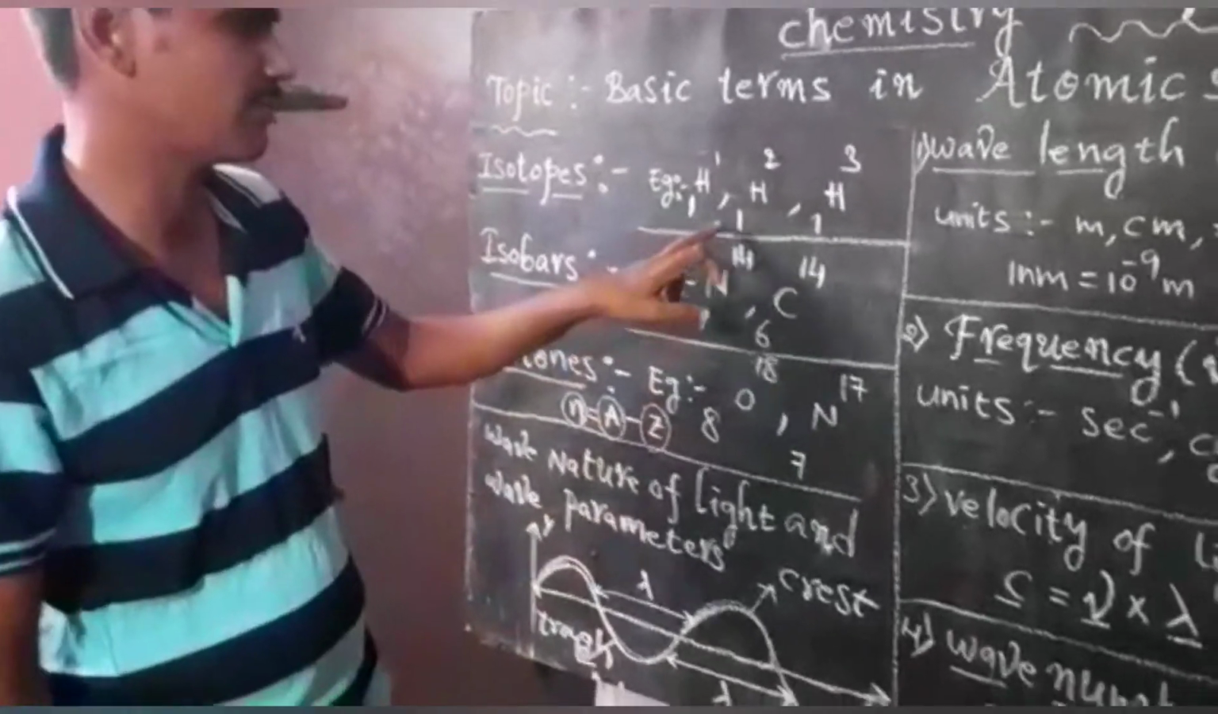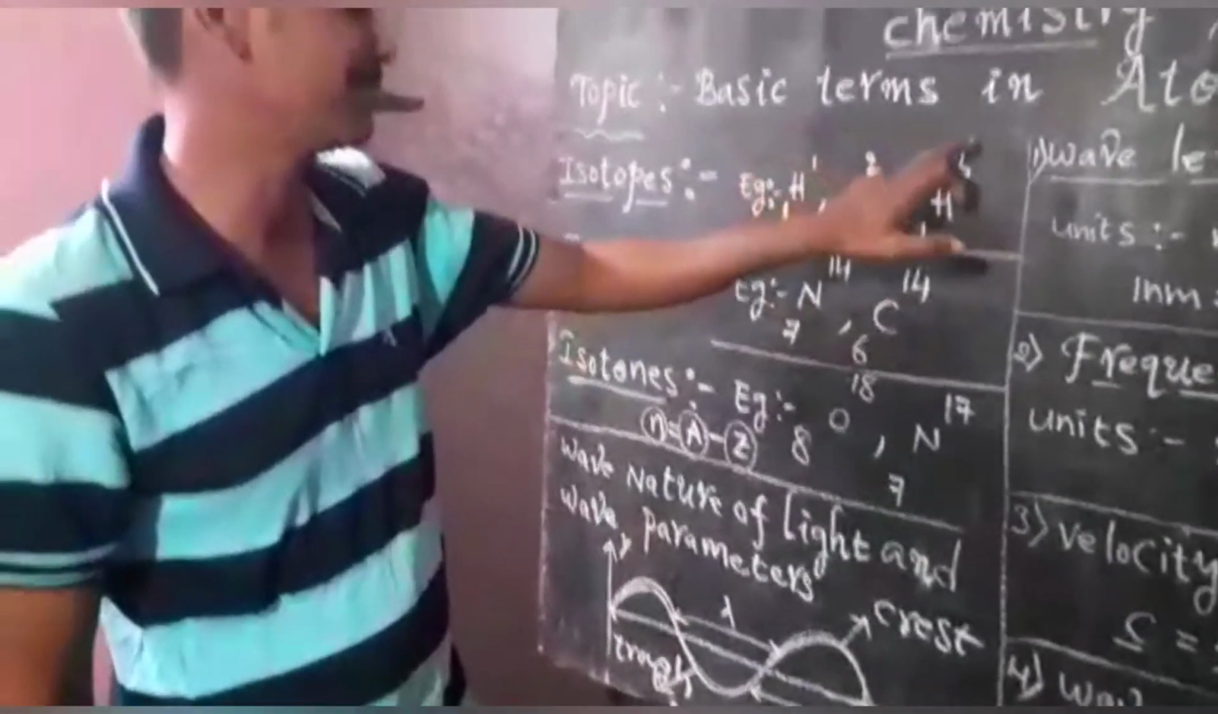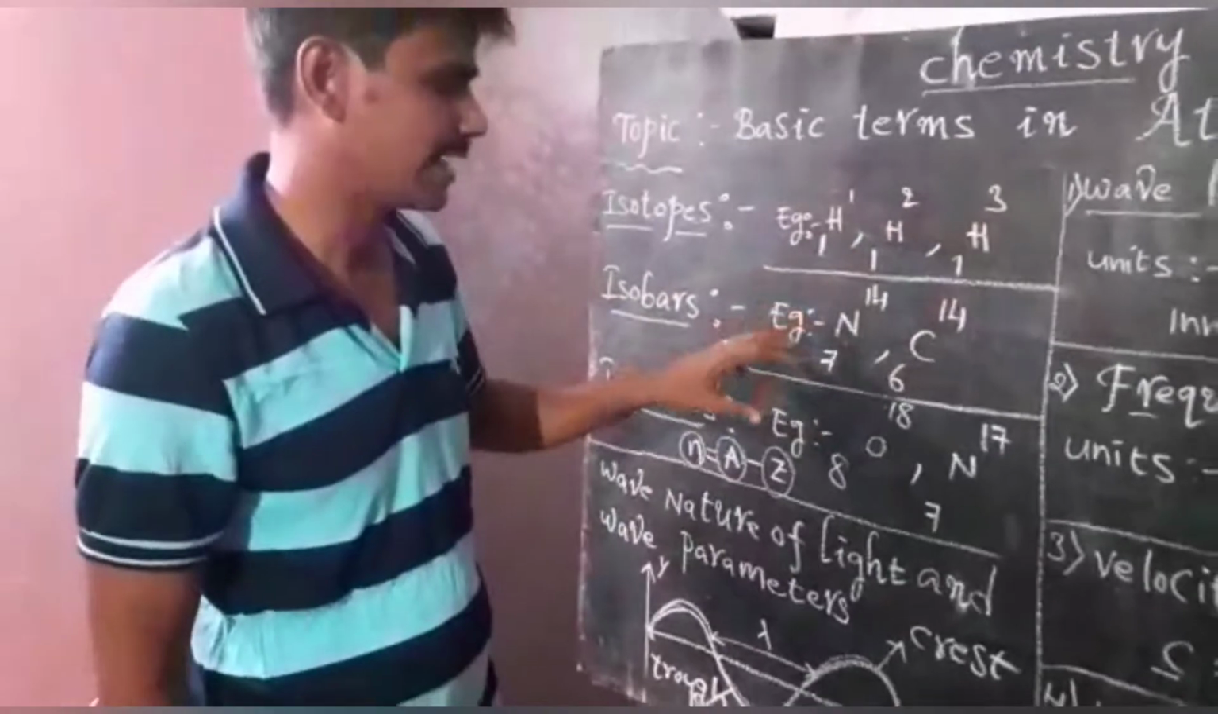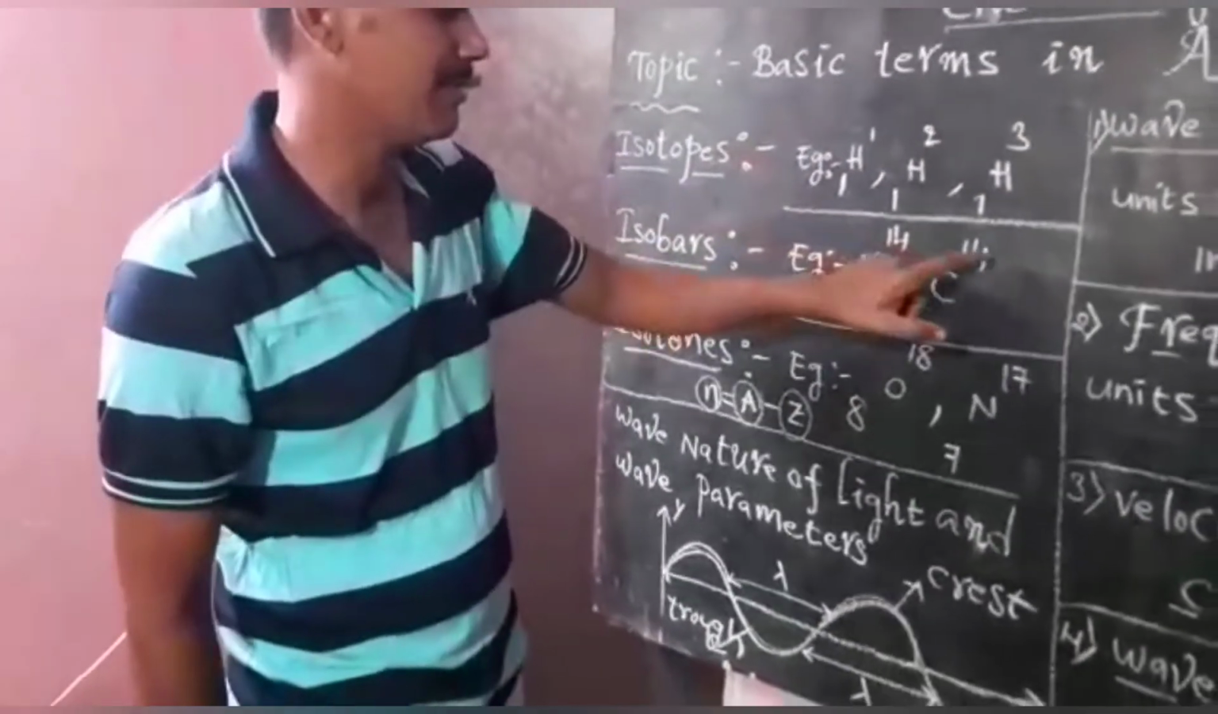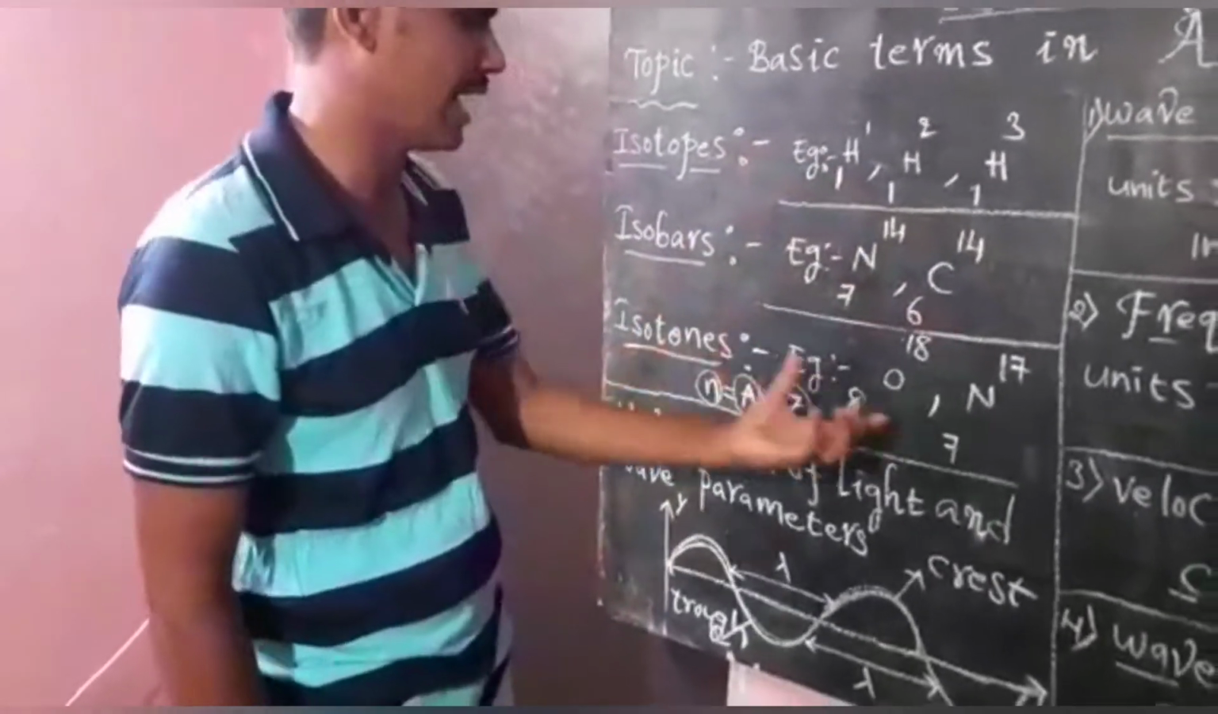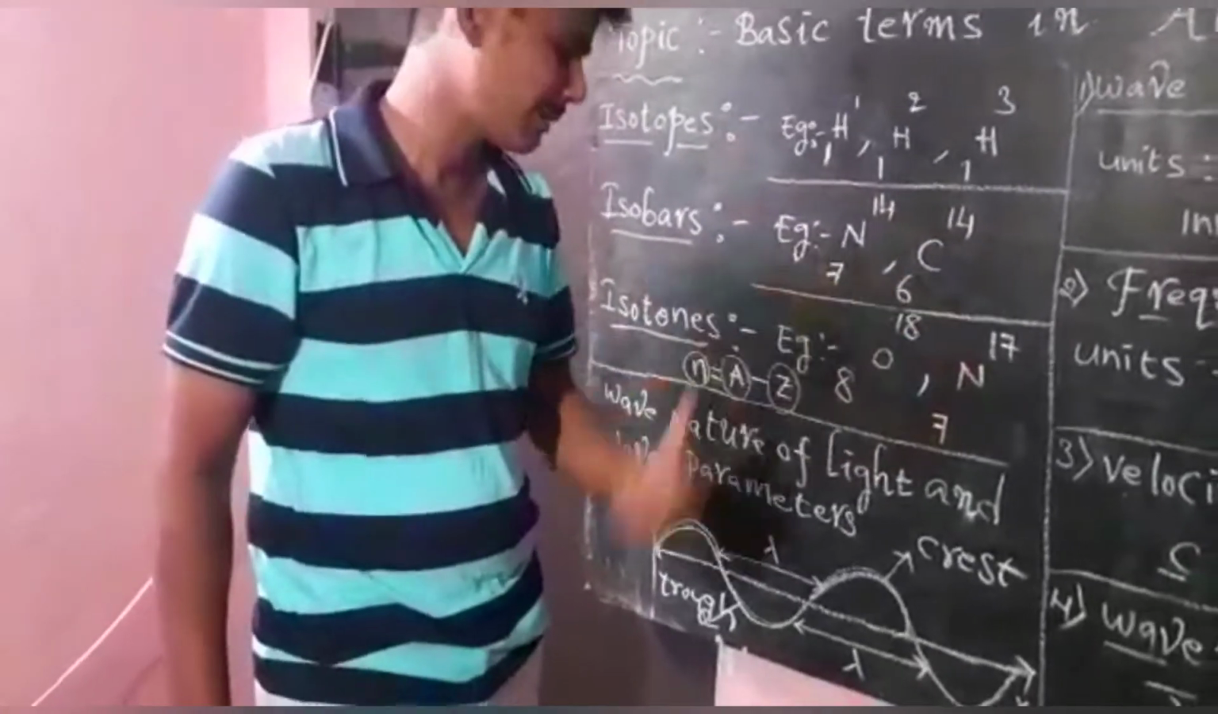Isotopes means atoms of elements having the same atomic number but different mass numbers. Isobars means atoms of different elements having the same mass number. Isotones means atoms of different elements having the same number of neutrons.